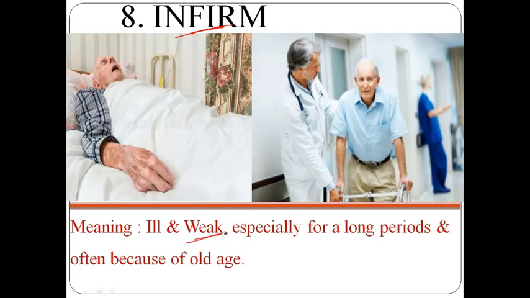And the meaning here is ill and weak, especially for a long period and often because of old age. So this point you have to remember: often because of old age. If you just observe the picture we have here, it shows ill and weak because of old age in these two pictures. So how to remember the meaning of this word? In is a prefix which denotes not, and firm is there. So not firm means very weak, very ill. So this is how we have to remember the meaning of this word. Example: she was too infirm to remain at home. Infirm old woman, infirm husband.